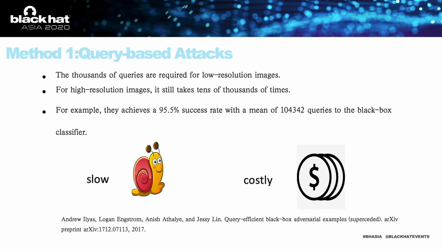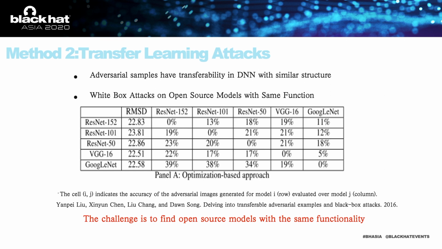However, it takes more than 1,000 requests to reveal a portion of a model using low-resolution images. The cost of using high-resolution images is several times higher. The second method, transfer learning attacks. The adversarial example is transferable under similar DNN structure. The work of Dawn Song has verified this statement in 2016.